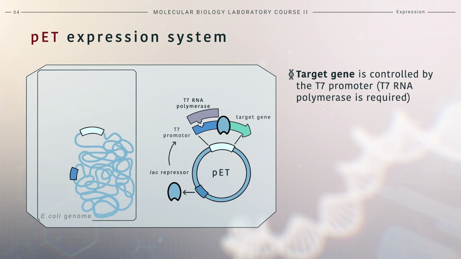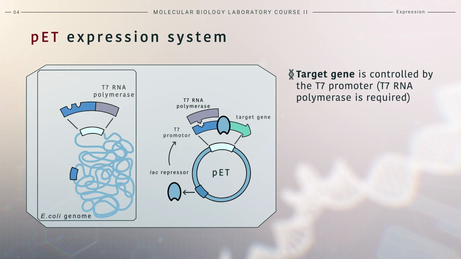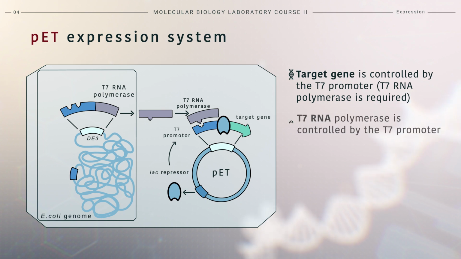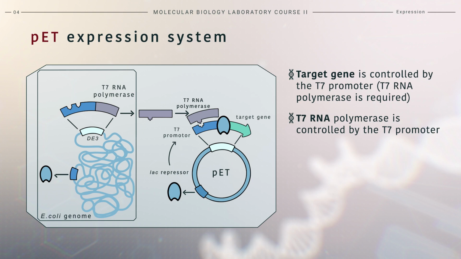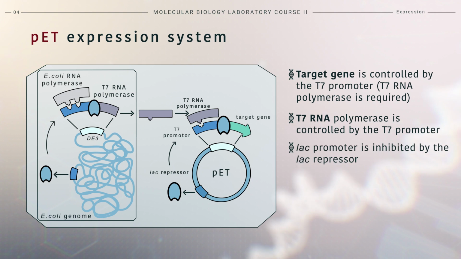The required T7 RNA polymerase originally stems from the T7 phage. To produce it in E. coli, the strain must also contain the gene for T7 RNA polymerase, often integrated into the genome as the DE3 lambda prophage. To further reduce leaky expression of the target gene, the T7 RNA polymerase gene, coded in the strain, is also regulated by LacI. Here, the E. coli RNA polymerase binds less efficiently to the promoter in the DE3 lambda prophage when LacI is present, further controlling the system.